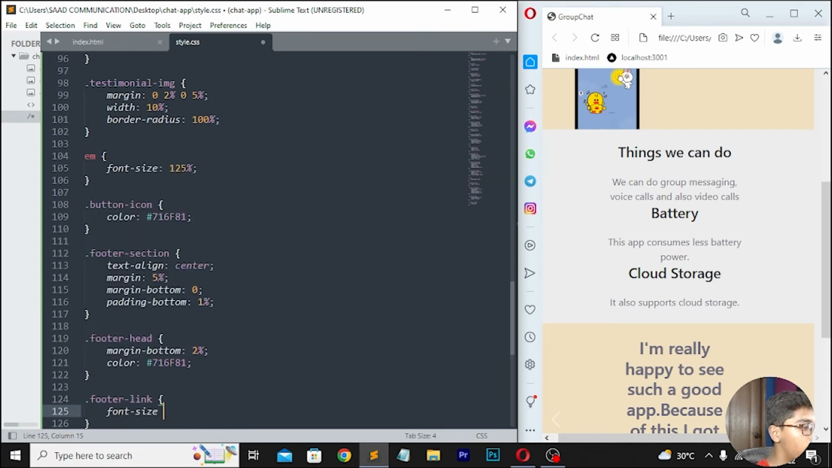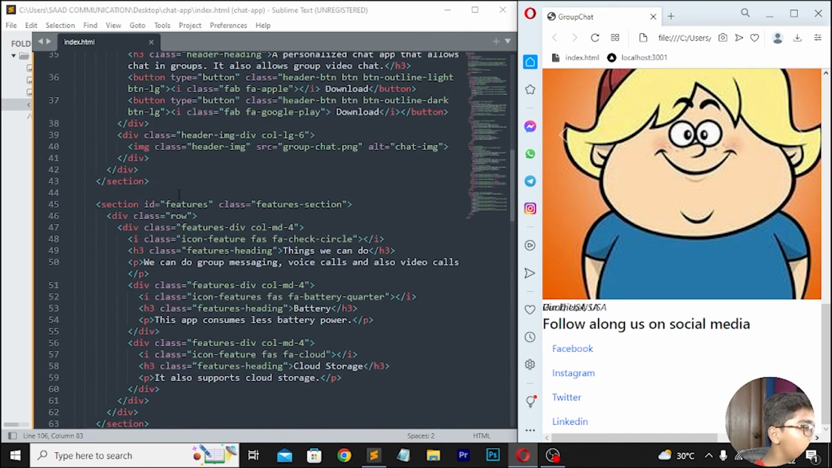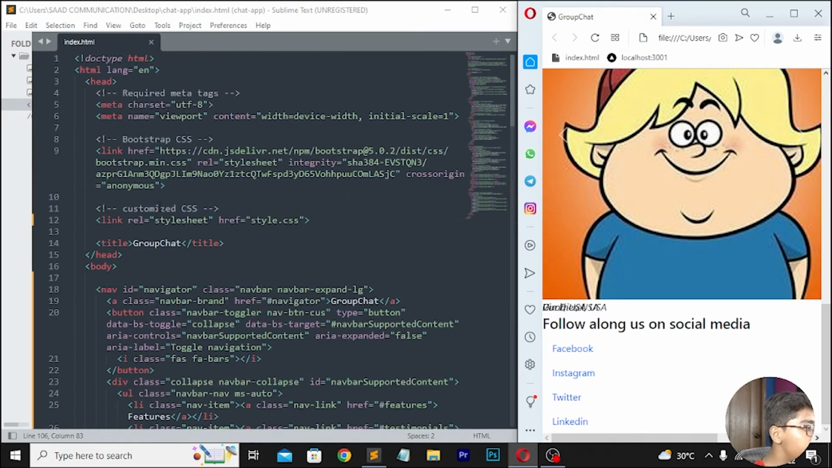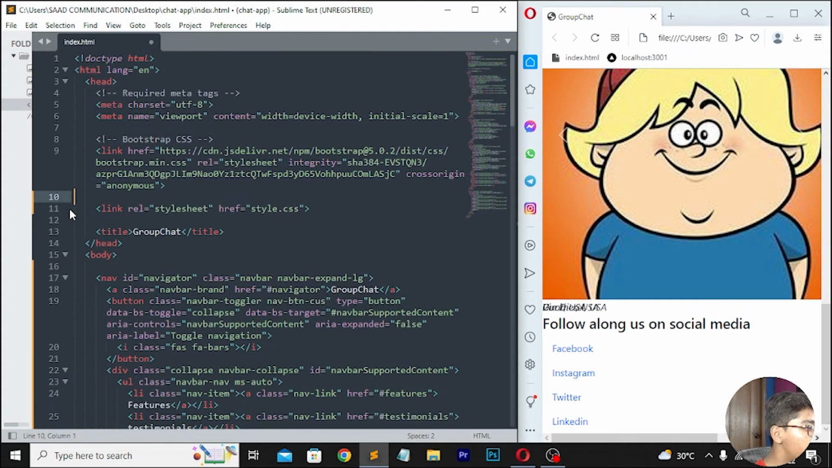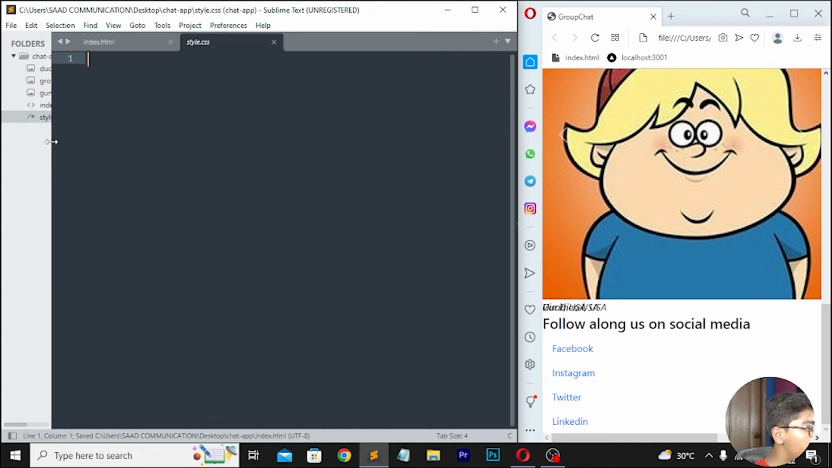Here I'll be writing font-size. One tab will be moving at the top. So here if I show you, you can see our style sheet has been linked here, so I don't need it here. So save this, then move here to your file, and now we are on our file.